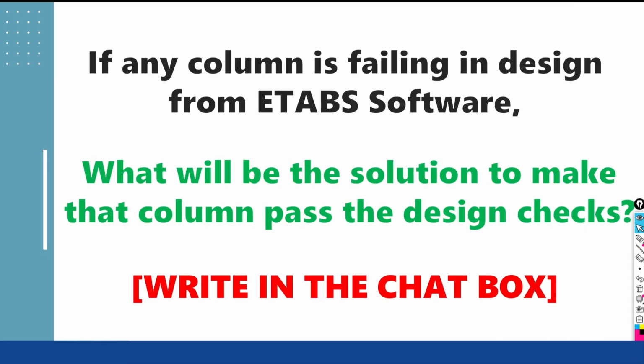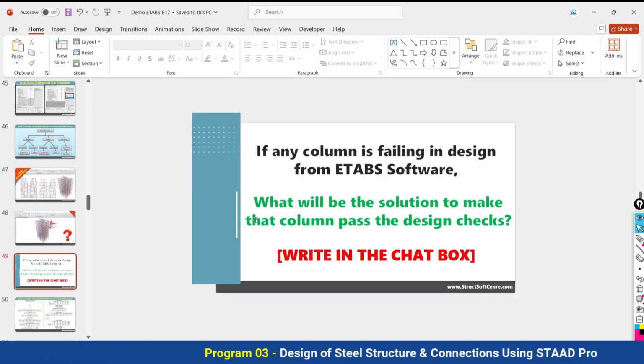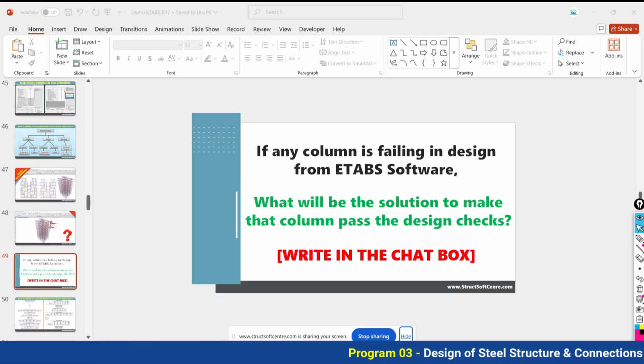Suppose, for example, we talk about the column. If any column fails in the design while you are dealing with ETABS software, what will be the solution to make that column pass the design check? Can you write in the chat box? Suppose we are handling a project together, and after doing all the things, when we come to the design stage, any column fails. What will be the solution? Just write in the chat box, please.